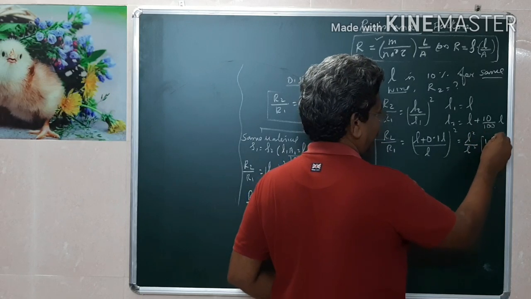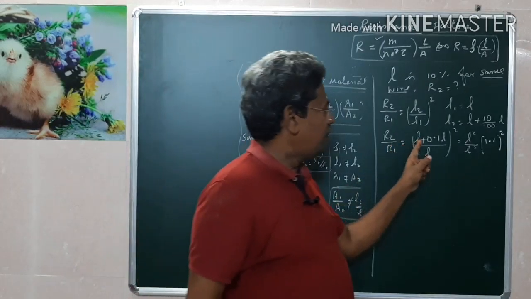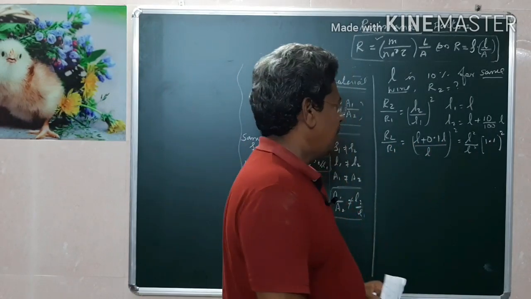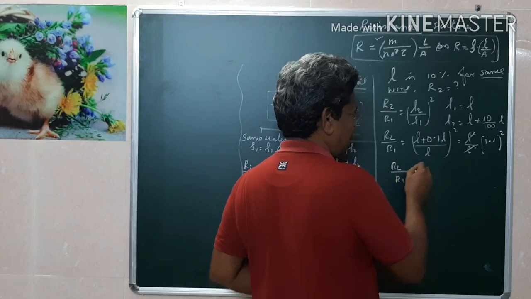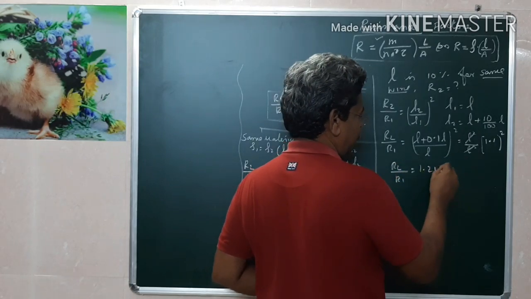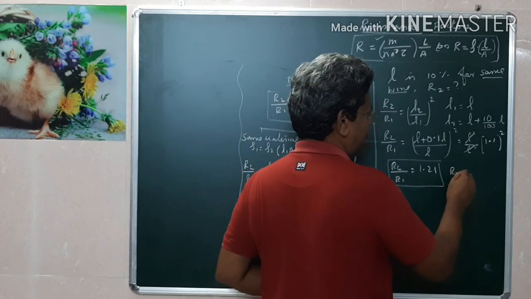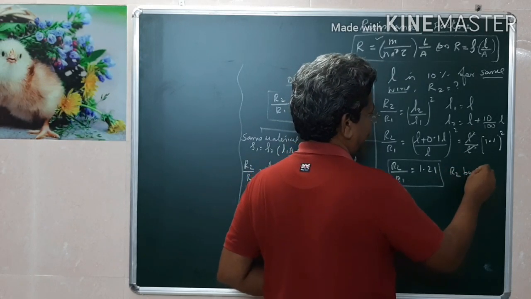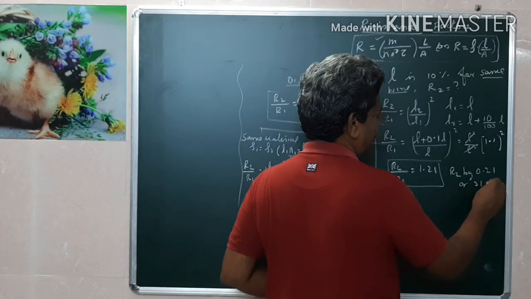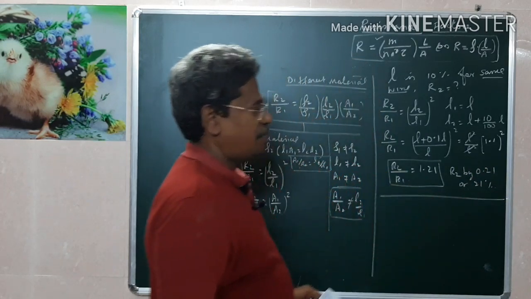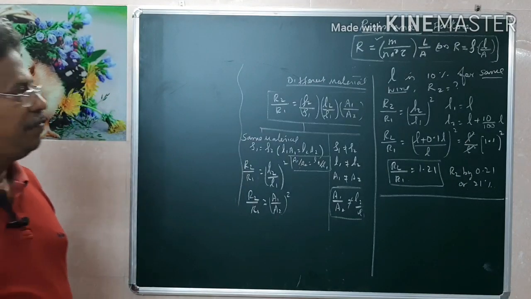Or we can say that L can be taken common. This will be 1.1 square, times L square over L square. 1 plus 0.1 is 1.1. Therefore, this cancels. Therefore, R2 by R1 will be 1.1 squared, which is 1.21. Therefore, R2 is greater than R1 by 0.21, or 21%. It increases by 0.21 or 21%. This is a basic concept.